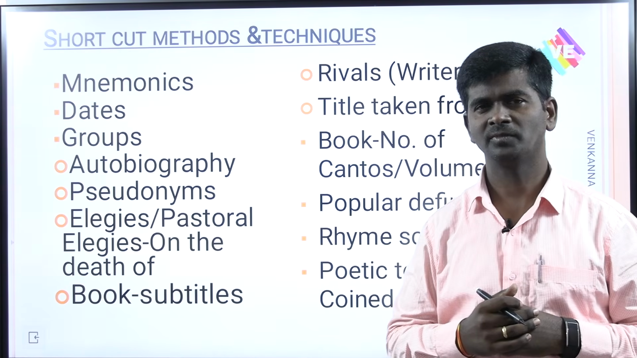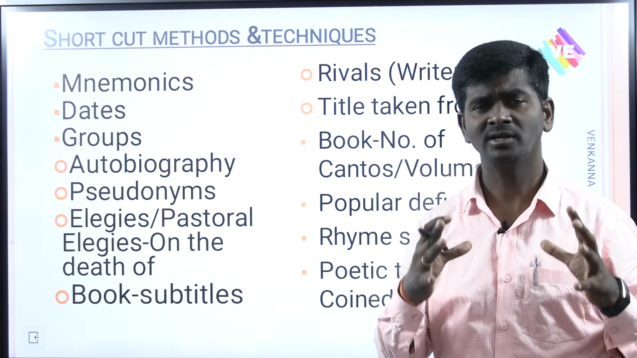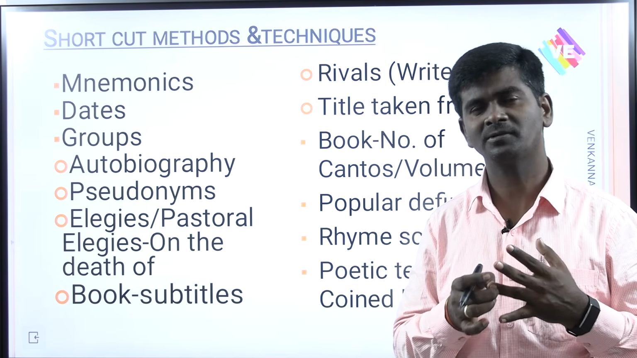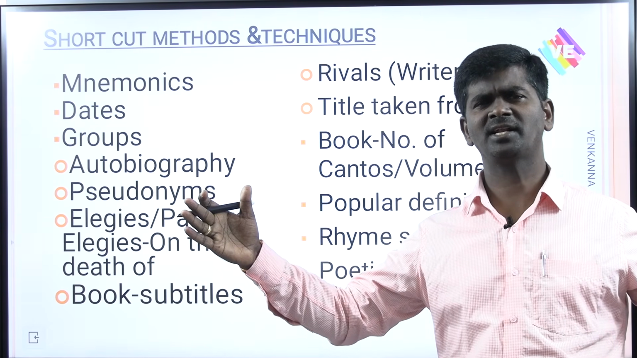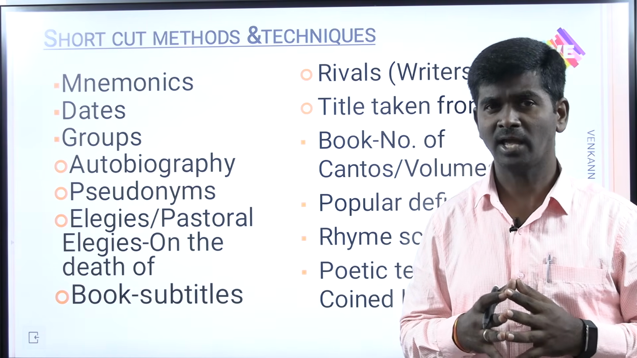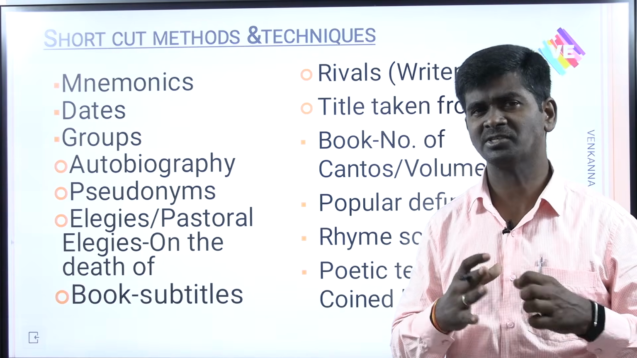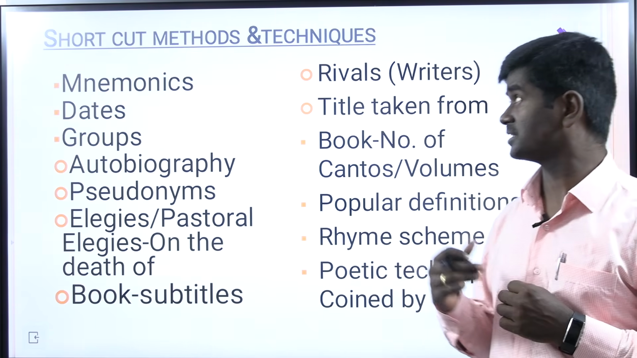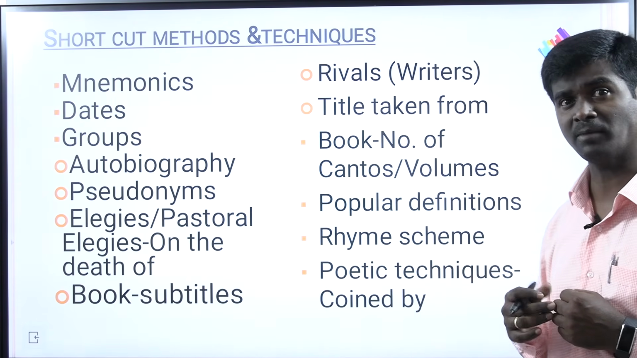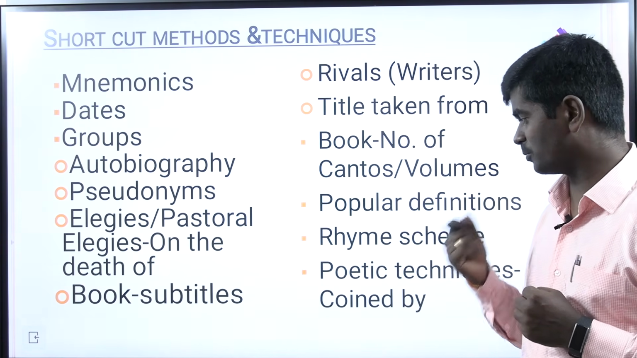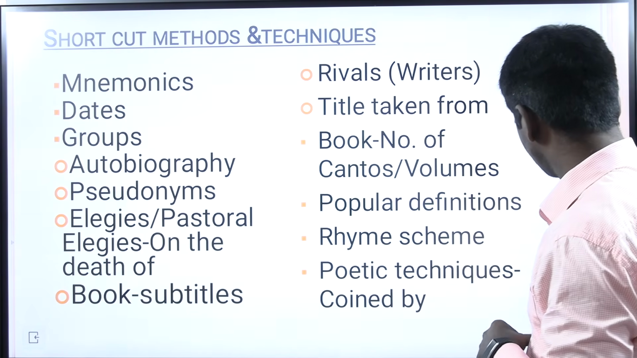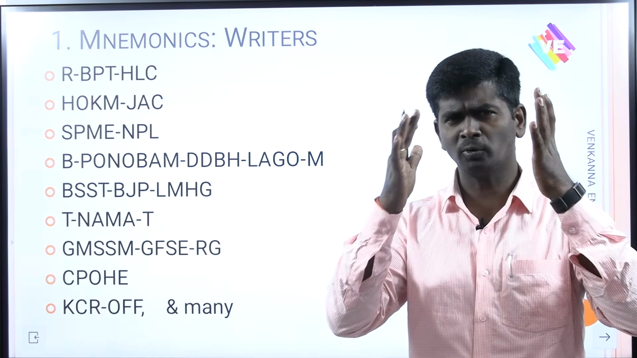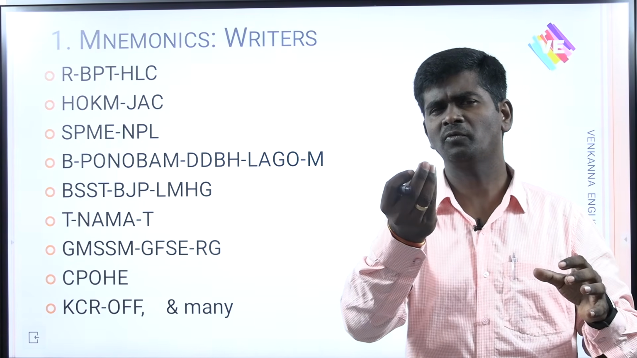Listen, mnemonic codes. You need a lot of mnemonics, because English literature is nothing but a lot of numbers, a lot of figures, a lot of names, a lot of groups. So there is a wide variety of lists of books, novels, plays. How to remember that? You need special techniques like mnemonics for dates, groups, autobiographies, pseudonyms, elegies, books and subtitles, rivals, titles taken from books, number of cantos, rhyme schemes, poetic techniques, and terms coined by the writer. I have more than 200 mnemonic codes with regard to different writers. I am presenting you at least 5 to 10.